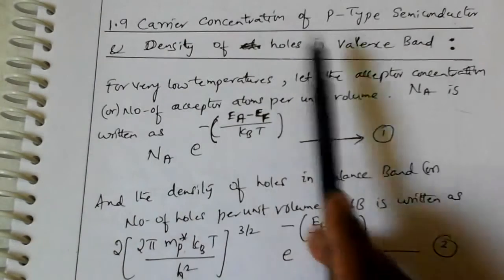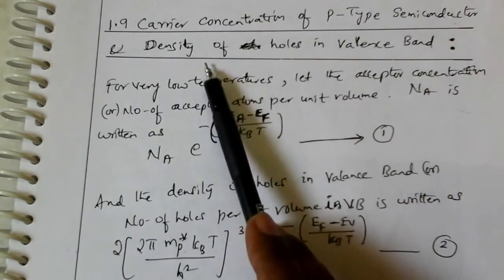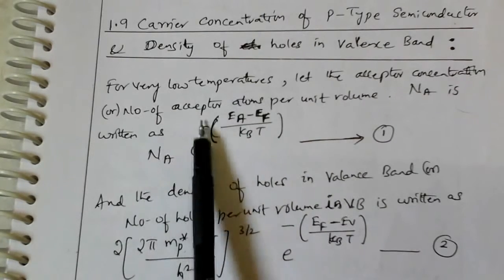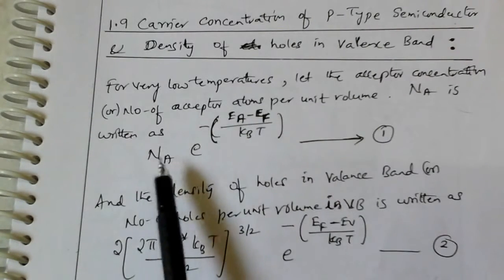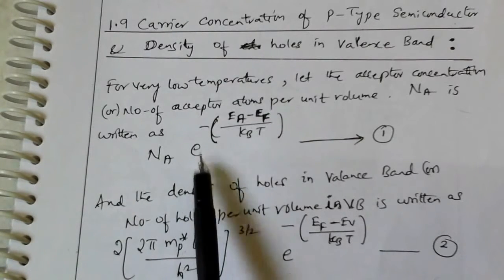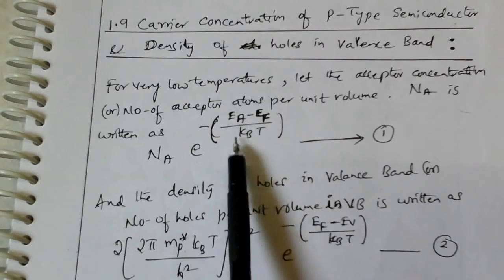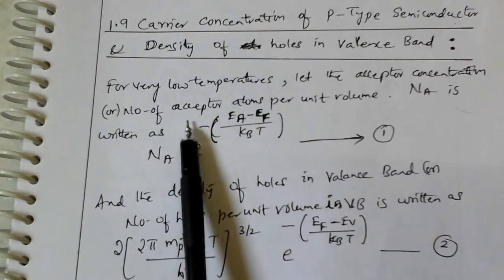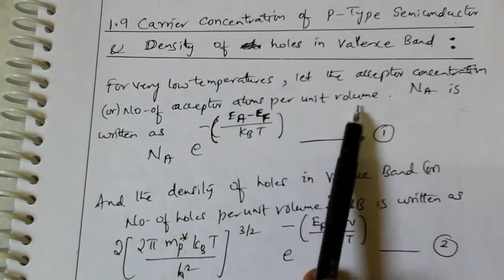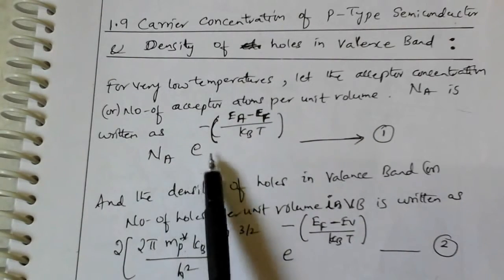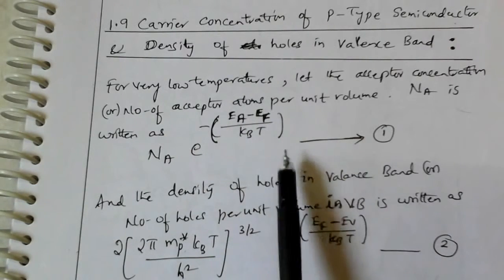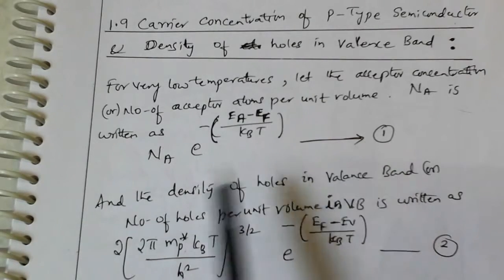Now to calculate the carrier concentration of a p-type semiconductor, or the density of holes in the valence band, we take the number of acceptor atoms per unit volume, which is Na e power of minus (Ea minus Ef) by kBT. This equation I am taking as equation 1.